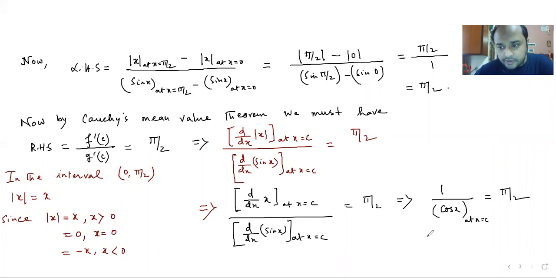This should be pi by 2, so cos of c is 2 by pi, and the point for which this is going to happen is cos inverse 2 by pi. So that is your answer.